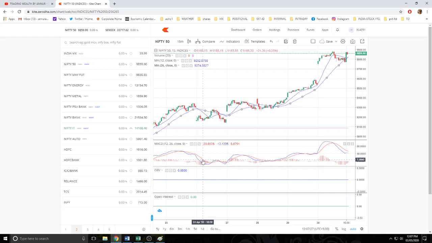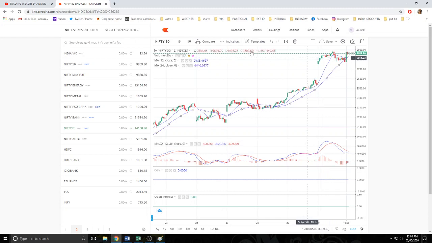But the thing is, average takes the calculation of a candle only when it closes. Now what do I mean by closing? Suppose you have taken a 15-minute chart. The moment a 15-minute candle time is over, the next candle will appear. Every candle will move on every 15 minutes. So what an average or average-based indicator does, which are lagging indicators, they don't take into account the running candle, the present time. They will take only the candle which has already closed.